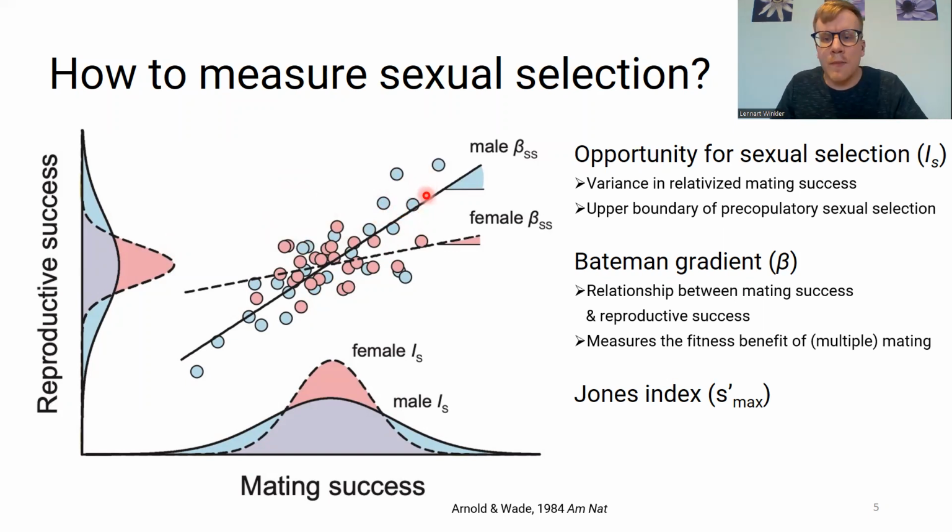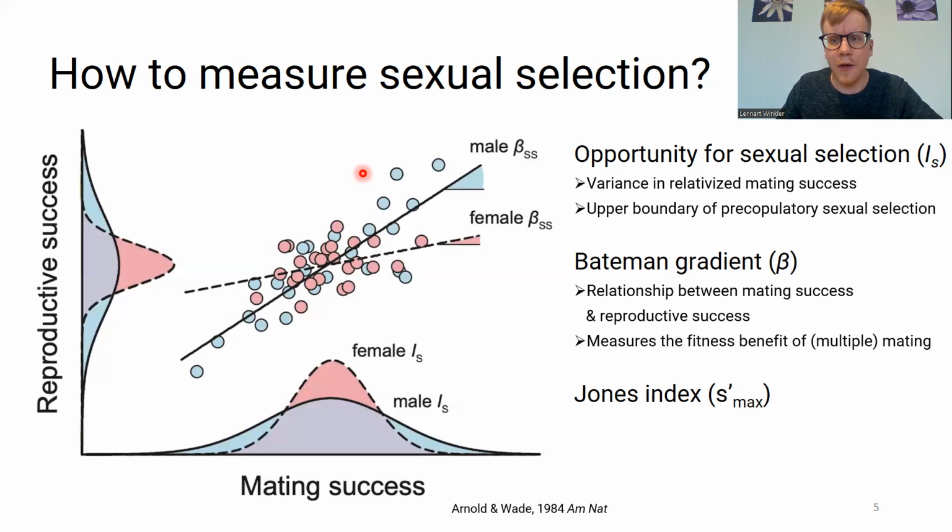What Bateman also formulated in his original study on this topic is that we would typically expect the Bateman gradient and also the opportunity for sexual selection, so the variance in mating success, to be larger in males compared to females. Because in the example of the Bateman gradient, males should often be mainly limited by their access to gametes in their fitness.